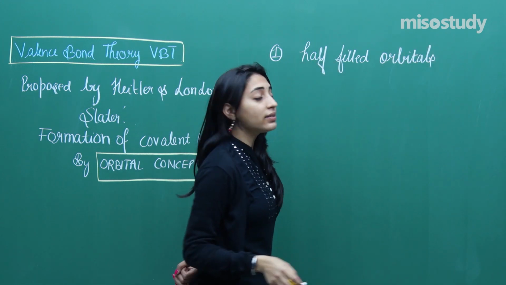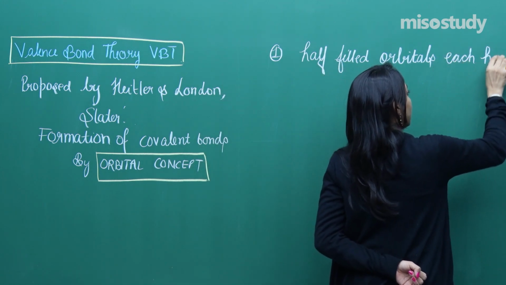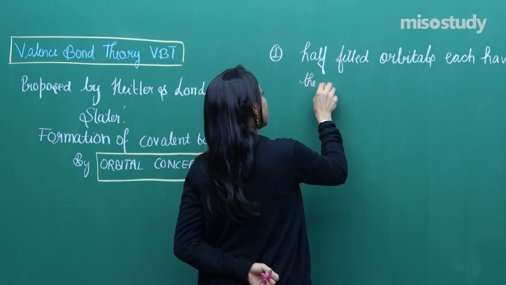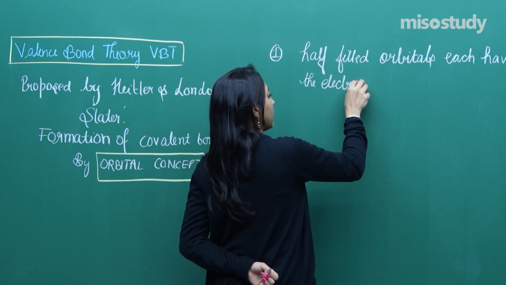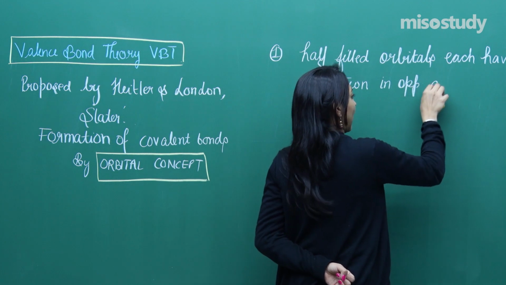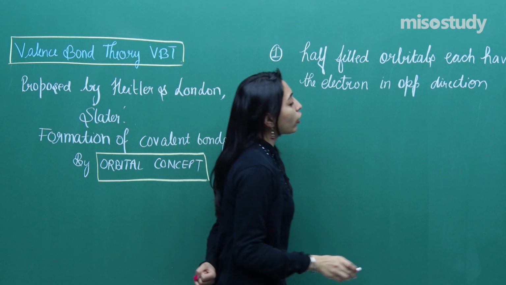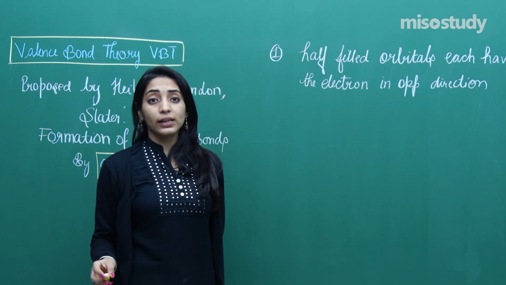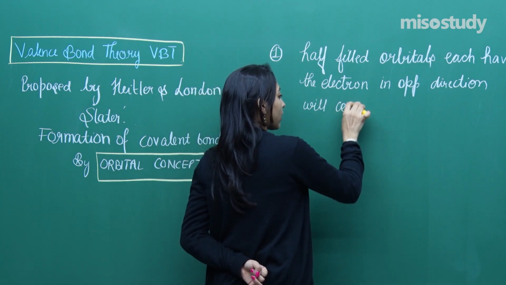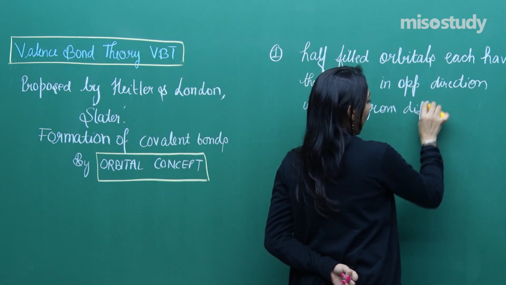Half-filled orbitals, each having the electron in opposite direction, will come from different directions.